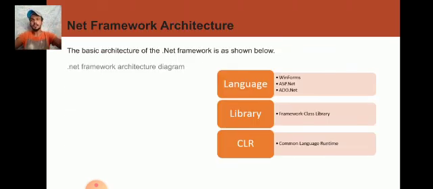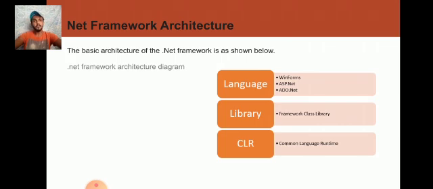So, .NET Framework architecture. The basic architecture of the .NET Framework is shown below. .NET Framework architecture diagram: language, library, CLR. Language: WinForms, ASP.NET, ADO.NET.